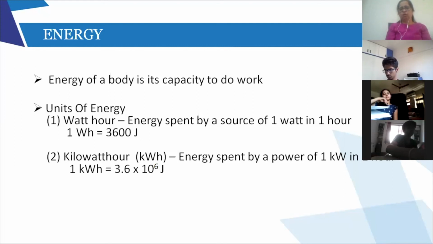And we all know the relationship between kilowatt hour and joule. 1 kilowatt hour is equal to 3.6 into 10 raised to 6 joules, right? So these are 2 units of energy that we saw. One was watt hour. Watt hour is not the commercial unit. Kilowatt hour is the commercial unit of energy, right?